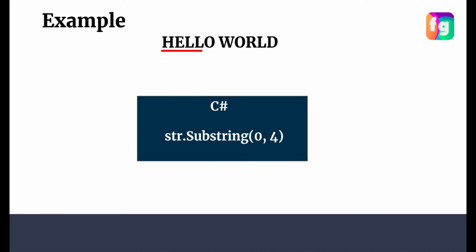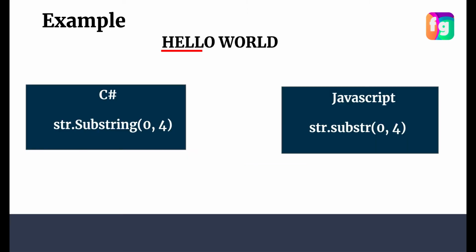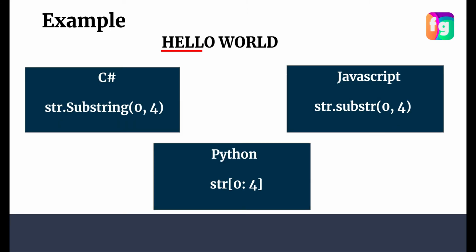This is the code we have to write in C#. This is how we do it in JavaScript. Here is how we do it in Python. See how short and clean the language is, and that's just the beginning. And yes, this is a language which is easy to learn, because if you look at Java, C, C++, you need to give more time to learn their syntax rather than the logic. But in Python, you can easily learn the syntax and give more time to think about logic.